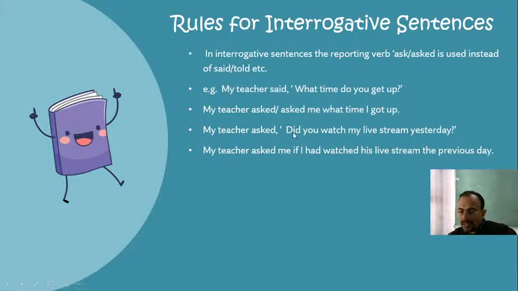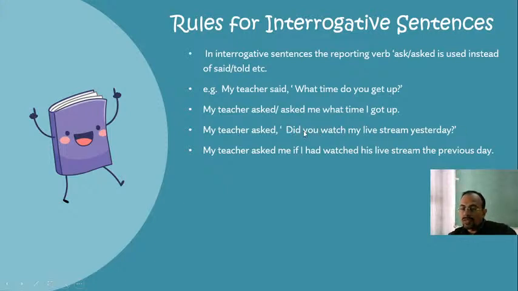So here the sentence is neither a universally true sentence, nor is it a characteristic, habit or scientific fact, nor is the reporting verb in present tense or future tense. Therefore there will be a change of tense of the sentence given in the direct speech. You have to study the tense in the question.